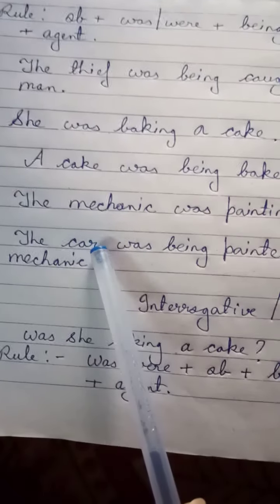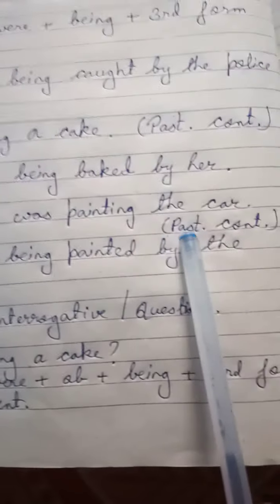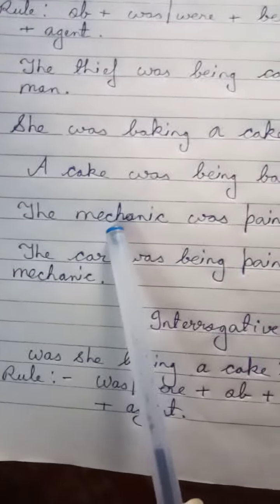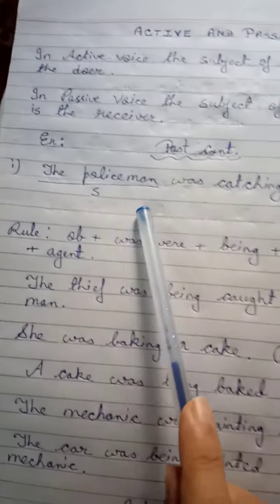Now look at the next sentence. The mechanic was painting the car. Again this is past continuous tense. Was and ing both are there. The mechanic is the subject, and the car is the object. The same rule we have to follow here. And let's change: the car was being painted by the mechanic.